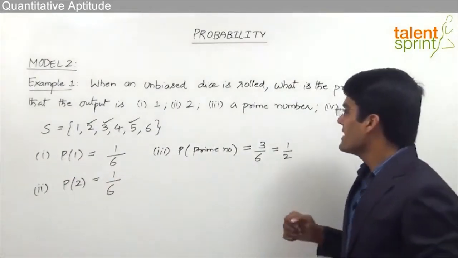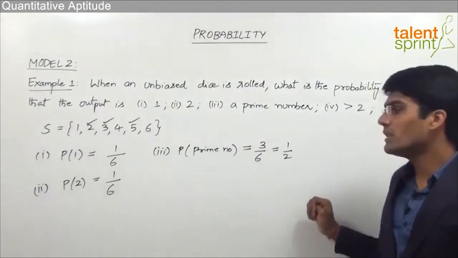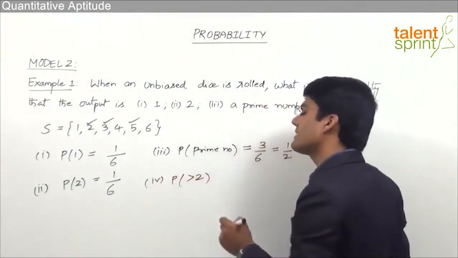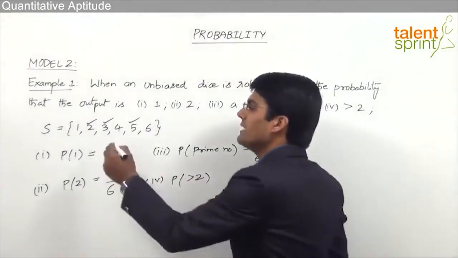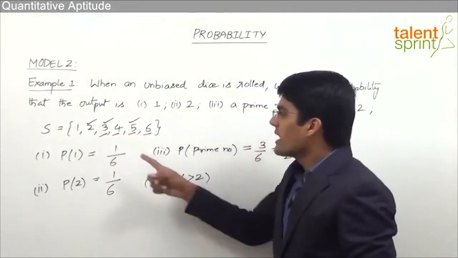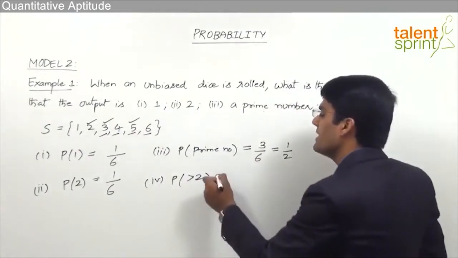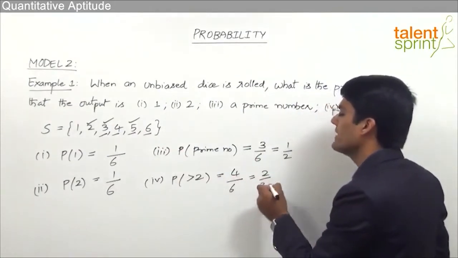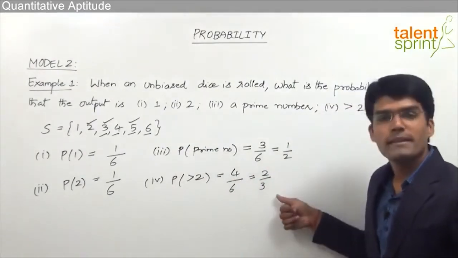The fourth question here says, what is the probability that the output is greater than 2? We want the output to be greater than 2. So what is the probability? Output greater than 2. Now when we want the output to be greater than 2, it can be 3 or 4 or 5 or 6. So there are 4 outcomes which are in favor of this event. So we can say the probability here is 4 out of total 6. 4 by 6 is equal to 2 by 3. So the probability that the output is greater than 2 should be 2 by 3.